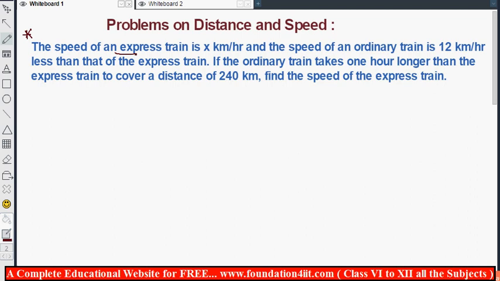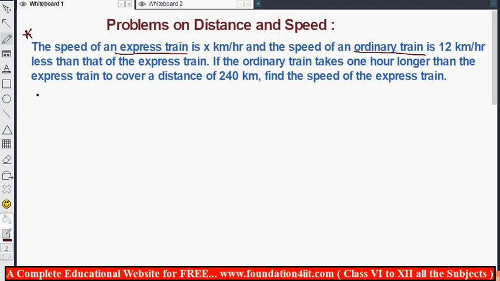The two trains. Express train's speed is x kilometers per hour, and speed of an ordinary train is 12 kilometers per hour less than the express train. So this is x, but this is 12 kilometers less. That means x minus 12. Speed of the express train is x and speed of the ordinary train is x minus 12. These are the first two statements.